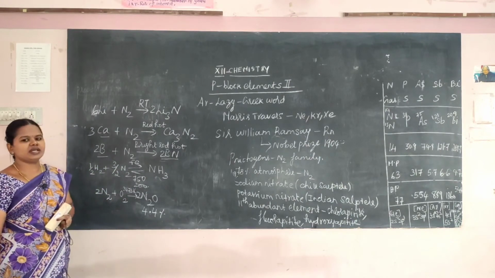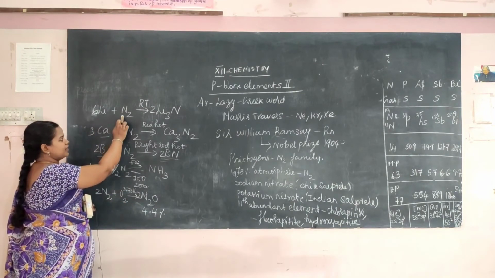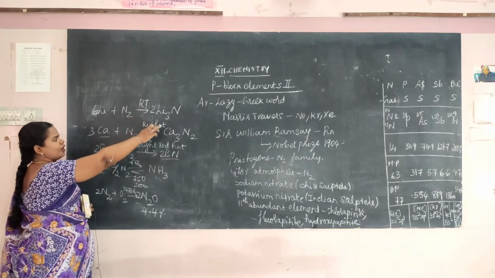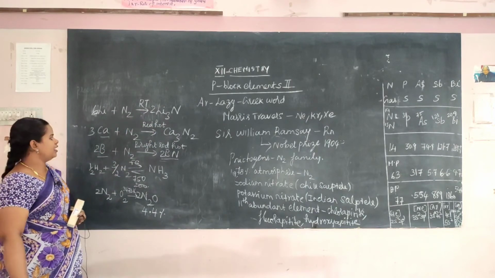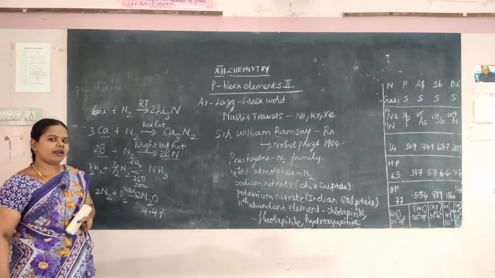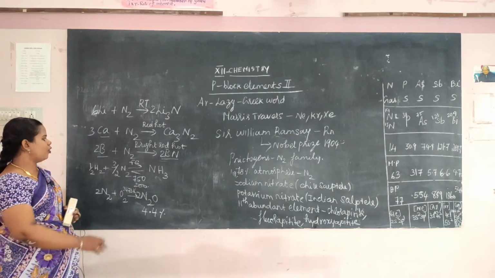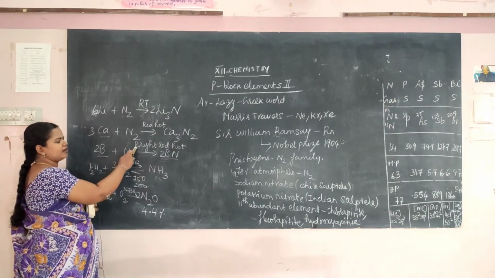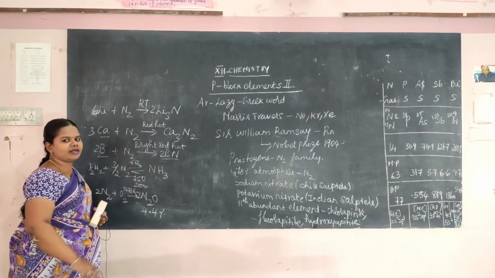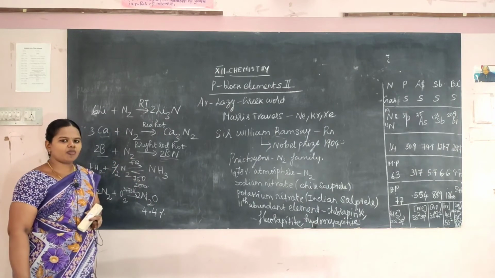Again we'll see the chemical properties. Lithium reacts with nitrogen at room temperature to form lithium nitride. Calcium reacts with nitrogen at red hot condition to form calcium nitride. Boron reacts with nitrogen at bright red hot condition to form boron nitride, BN. What is the formula for boron nitride?